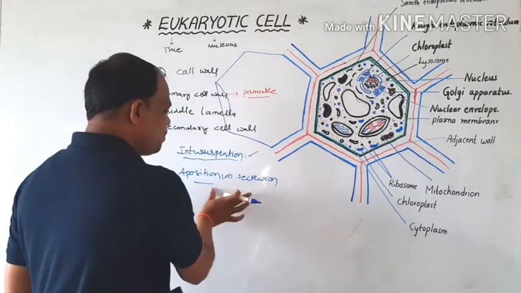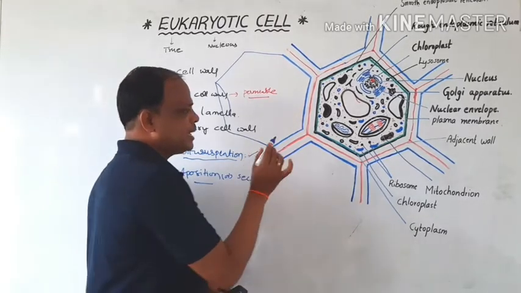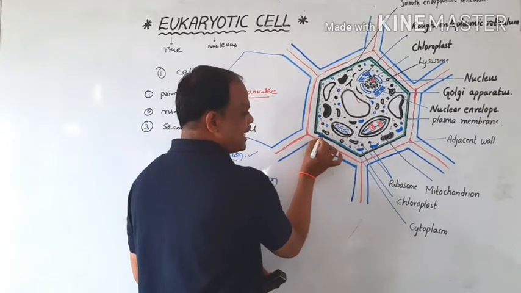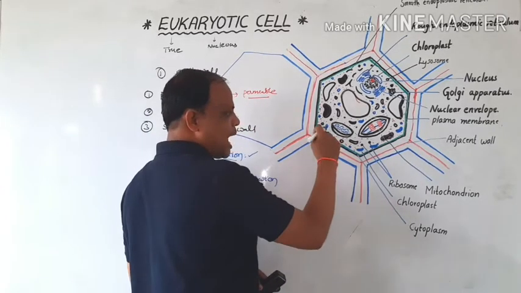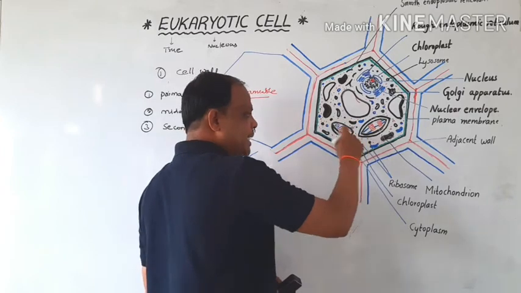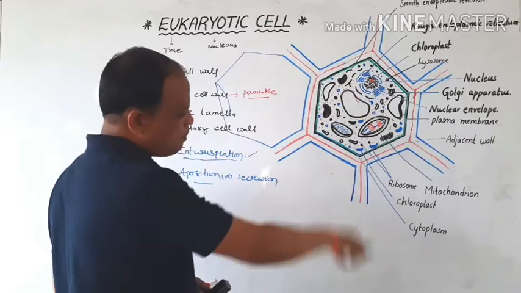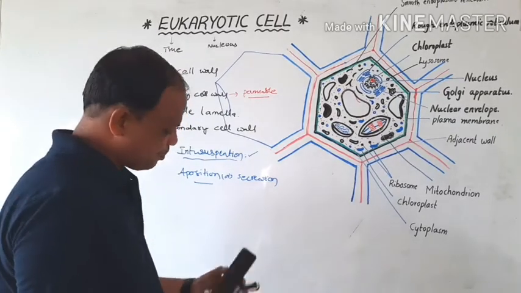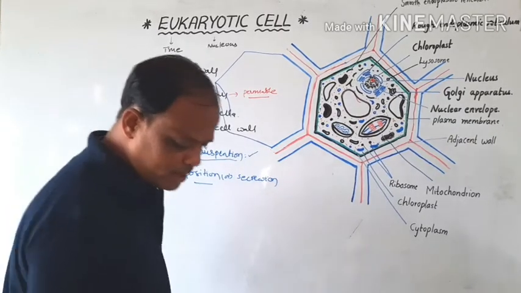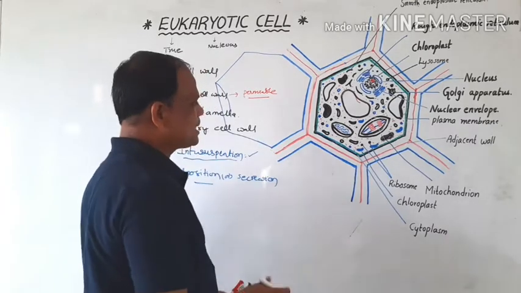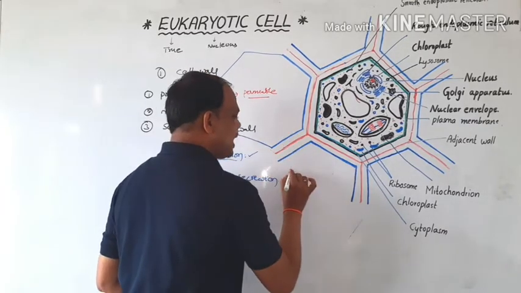Okay, and apposition or secretion means that a layer is formed below the secondary cell wall, the whole layer is formed. That is called apposition. And some types of cells are suberized.